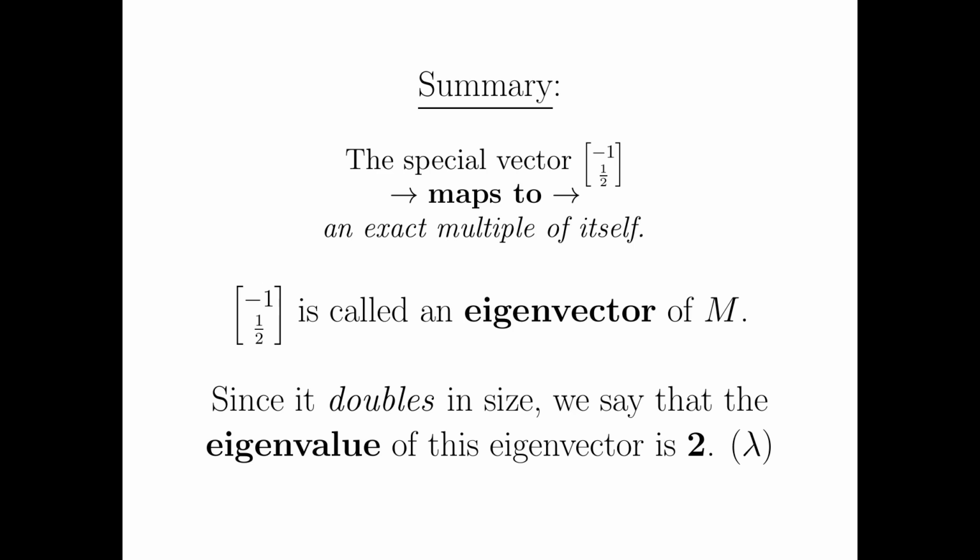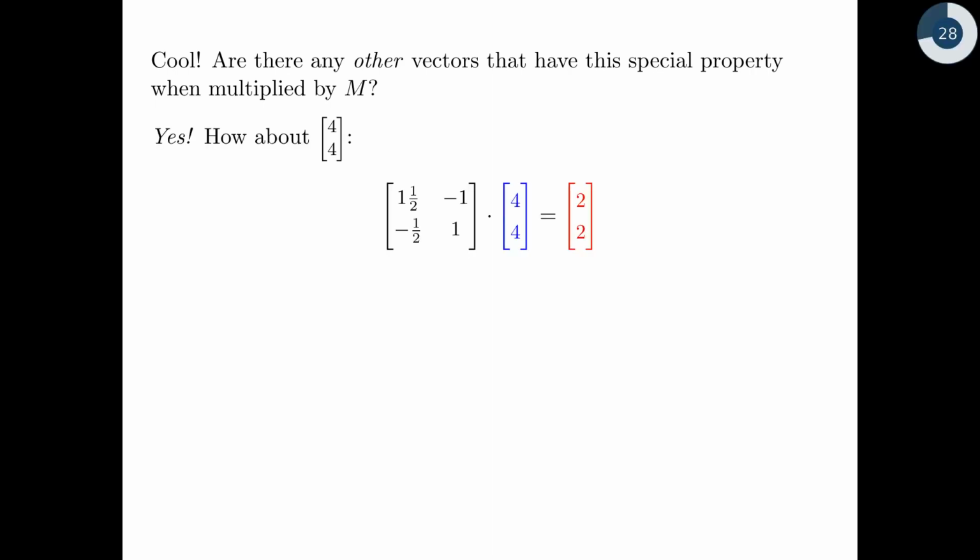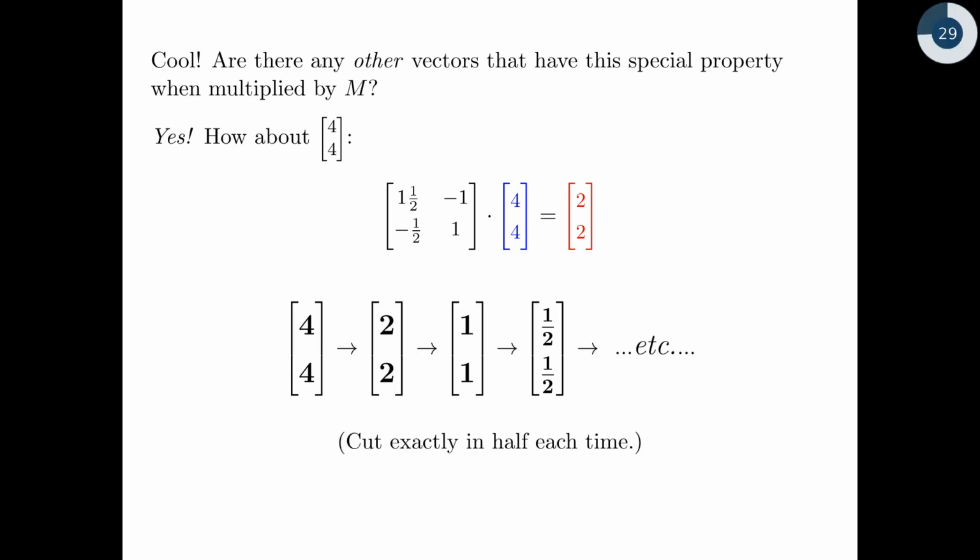Okay, all right, so the natural question to ask now is, are there any others? Wow, you found this cool one vector, Stephen, that when you multiplied by it, it kept doubling in size. Are there any others? So it turns out, yeah. How about the vector 4, 4? Plug that bad boy in as an input, and if you run the math, you'll see that you get out 2, 2. And of course, 2, 2 is pointing in exactly the same direction that 4, 4 is, right? It's pointing in a northeast direction. And if I put 2, 2 back in as an input to this thing, I'm going to get 1, 1. And if I put 1, 1 back into this thing, I'm going to get 1/2, 1/2, etc., etc.